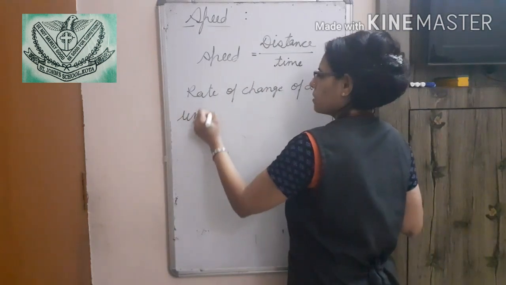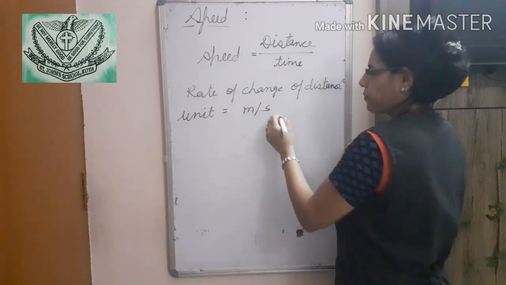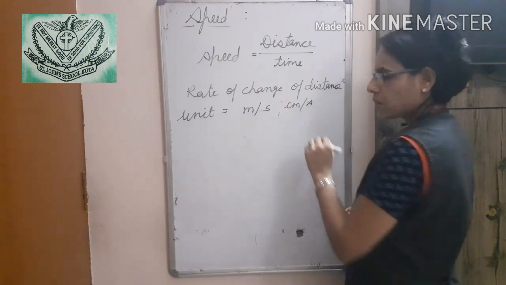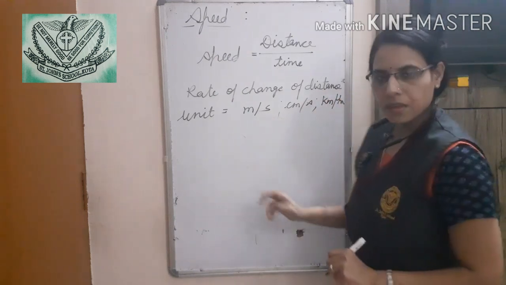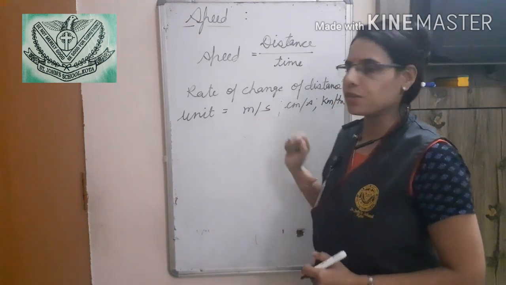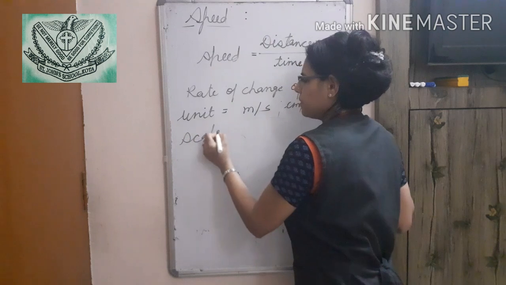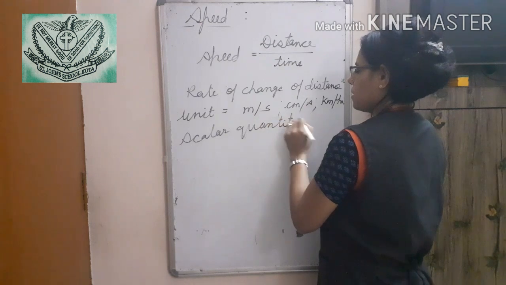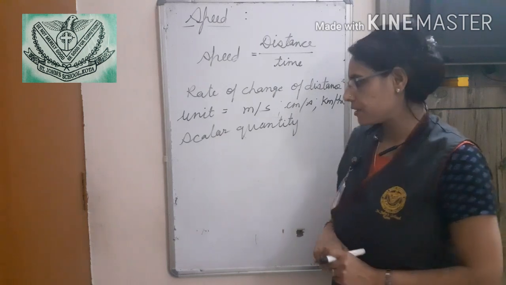The unit of speed is meter per second, centimeter per second, or kilometer per hour. These are the units. Meter per second is used as the SI unit. Now, speed is a scalar quantity, because only magnitude is required, no direction is required.